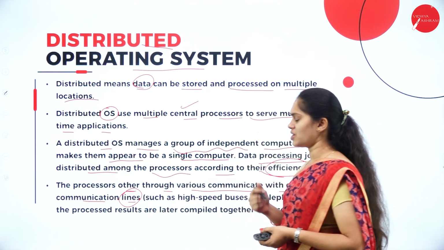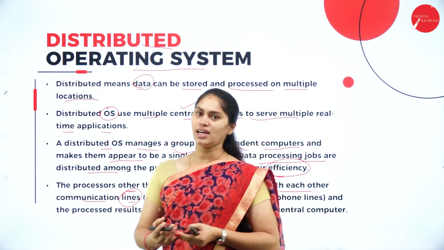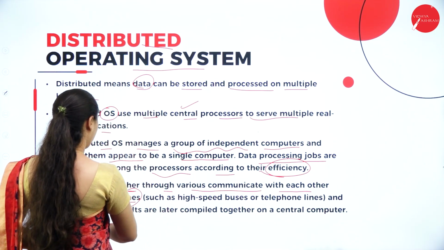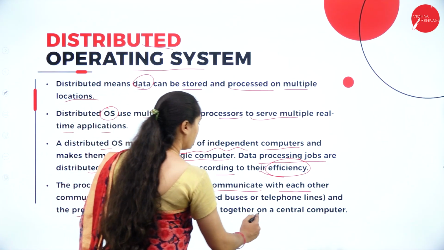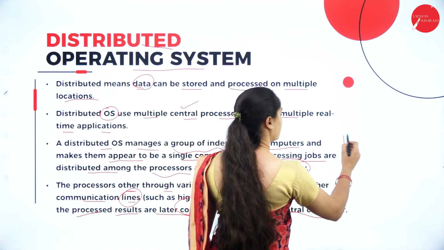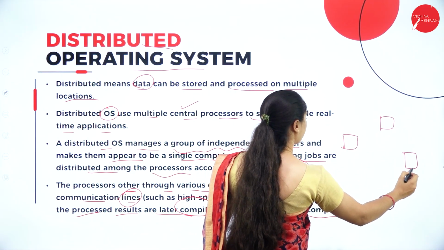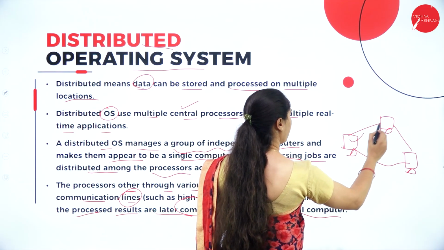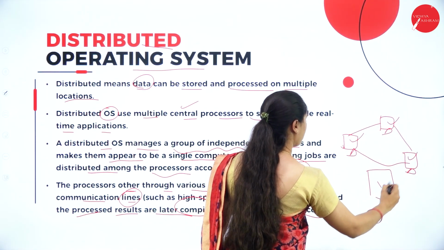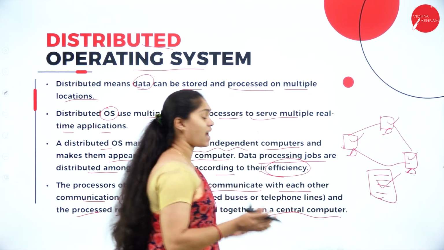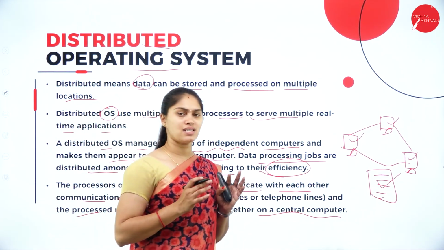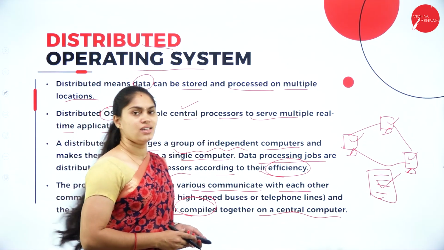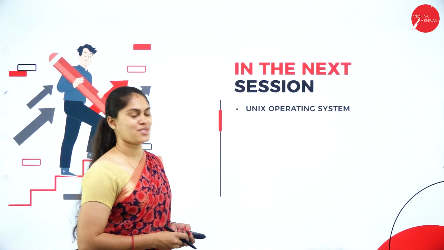With the help of this communication line, the processors are going to communicate with each other, the computers or individual systems here. The processed results are later compiled together on a central computer. If you consider it like this, this is one distributed system, and all these are connected by the computer lines or internal bus. Then when we get the result, in the main CPU, everything is going to be compiled and processed at last in the central computer. Then it is going to give the result. Fine. That's all regarding the distributed operating system. I hope you all understood my today's session.